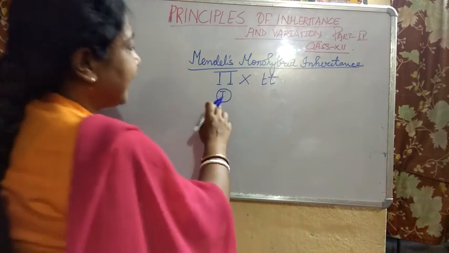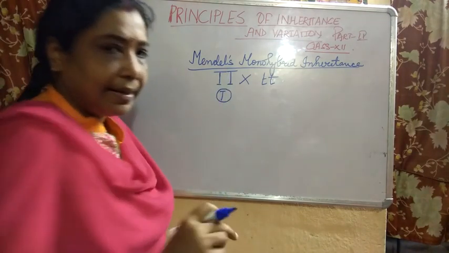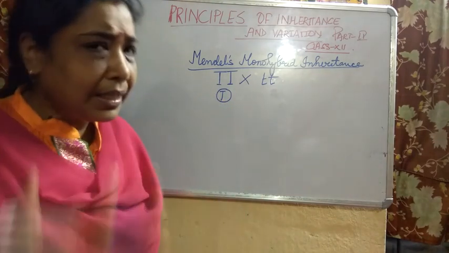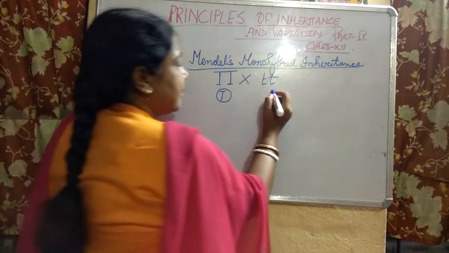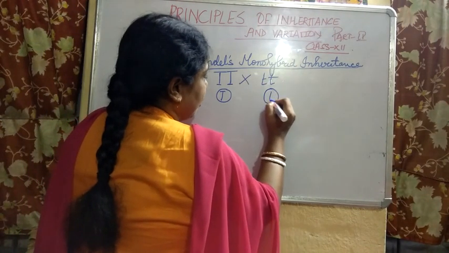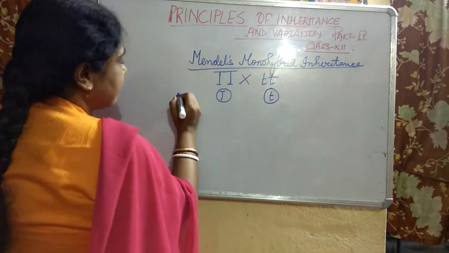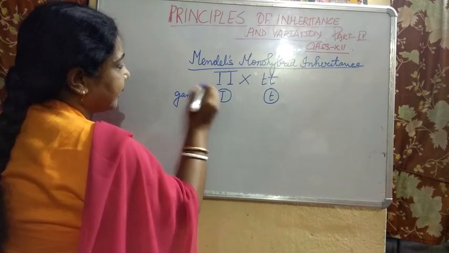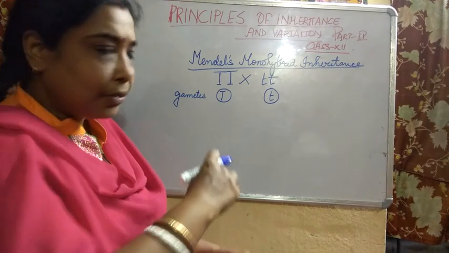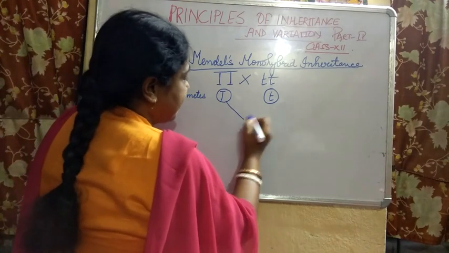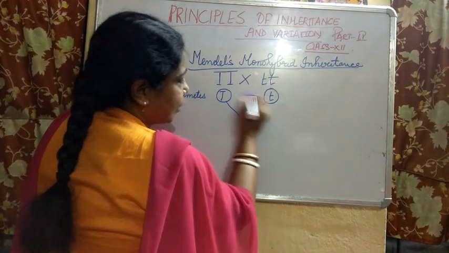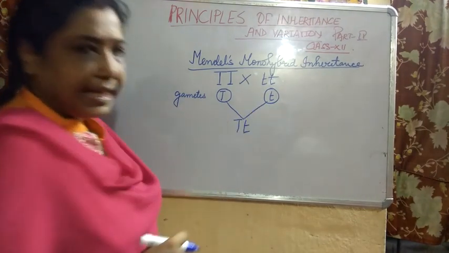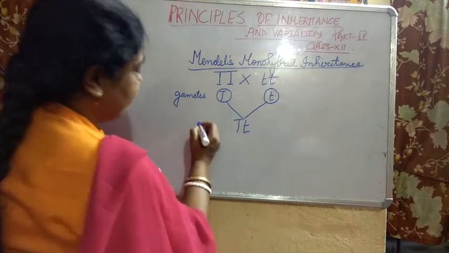Now the gametes produced by this parent will all contain the capital T. And here, all the gametes produced will contain the small t. These are the gametes. Now cross. What will happen? There will be fusion of the gametes, and this fusion of the gametes will result in offspring.